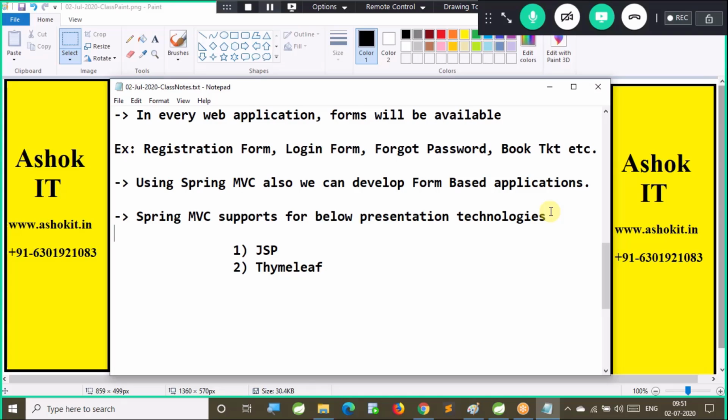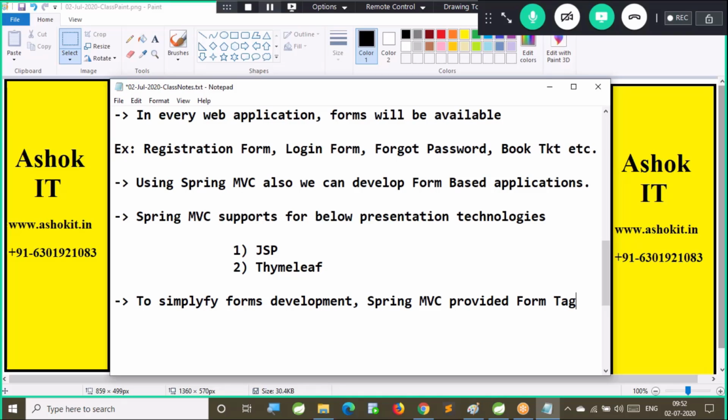We can develop form based applications by using JSP, as well as by using Thymeleaf. Right. Now inside this JSP I will first create an HTML form. At a later point of time I will develop it by using the form tag library. To simplify forms development, Spring MVC provided the form tag library. This is a custom tag library developed by Spring.